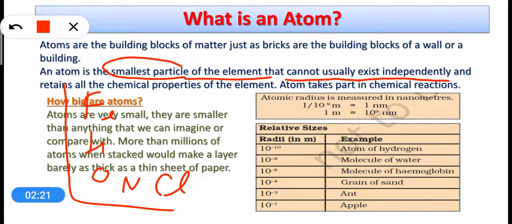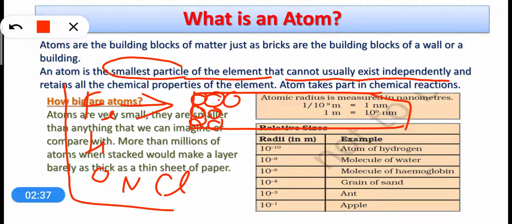If we take an iron bar, you know that there are many atoms of iron. Here you will see that the atoms are combined together to make up the whole iron bar, combining with the same type of atoms.